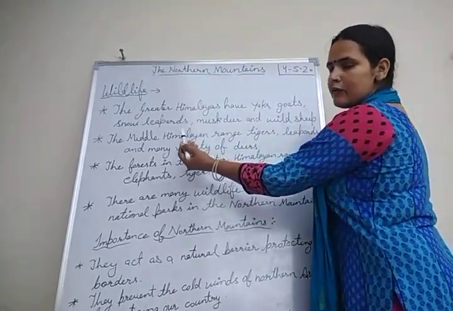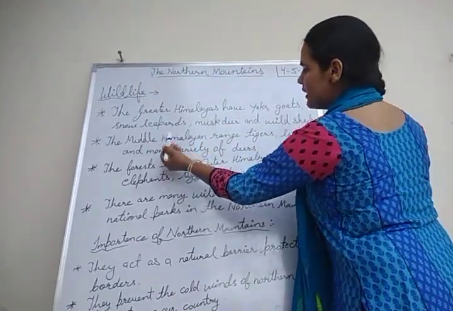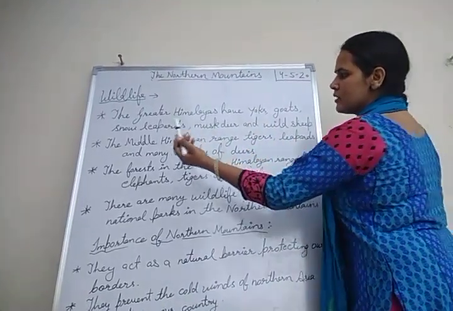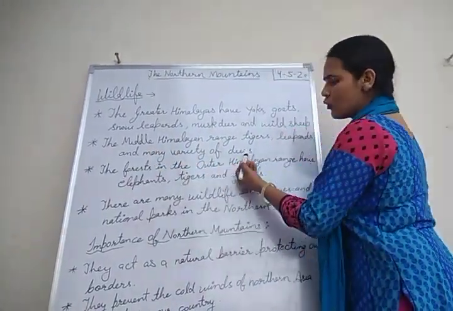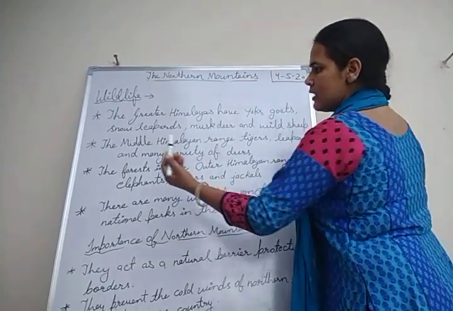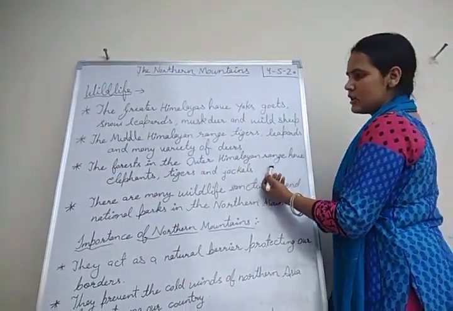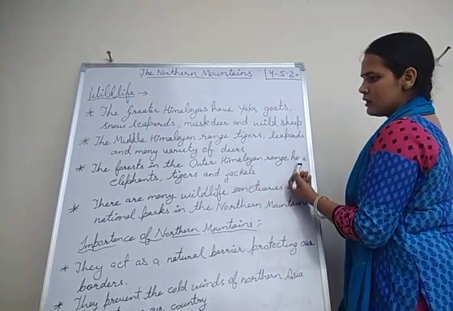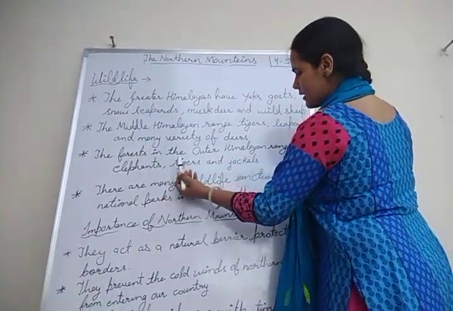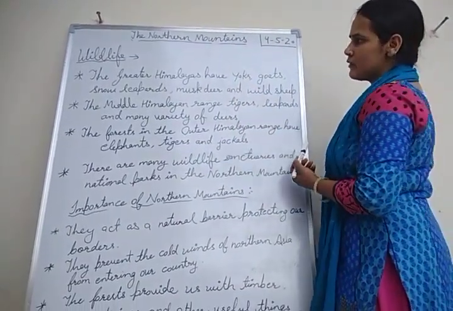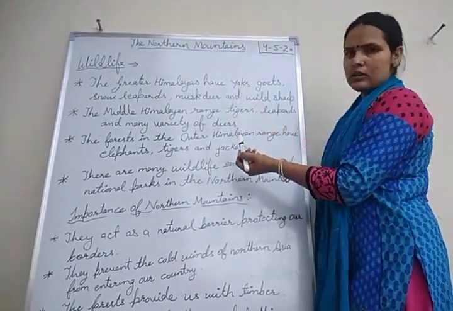The wildlife of the Middle Himalayas. The Middle Himalayan range has tigers, leopards, and many varieties of deer. Next, the forest in the Outer Himalayan range. In the Shivalik range, there are elephants, tigers, and jackals. So this is the wildlife that is found in the northern mountains.